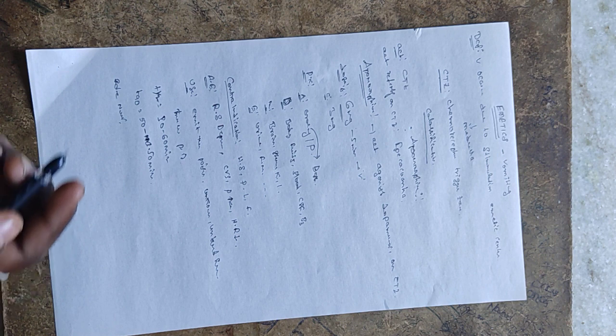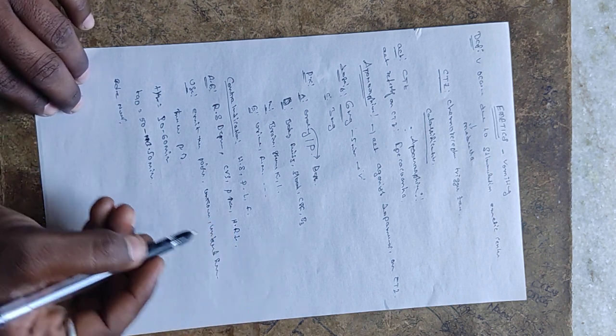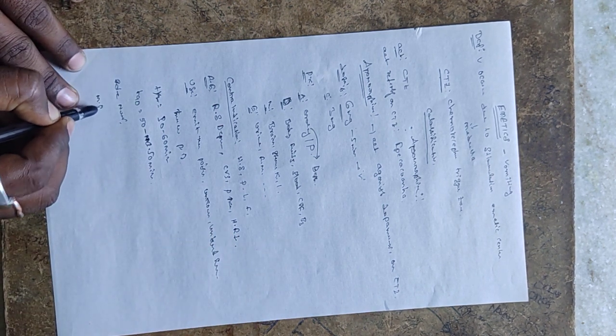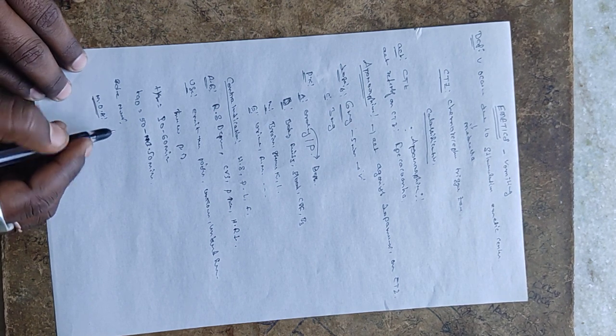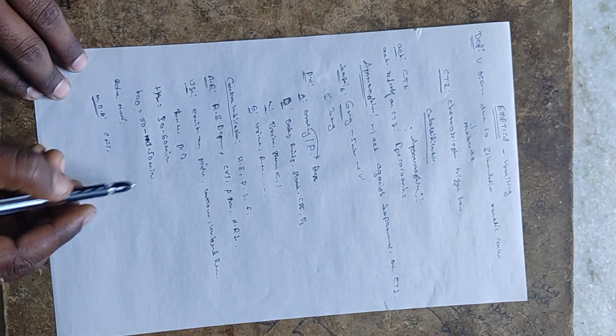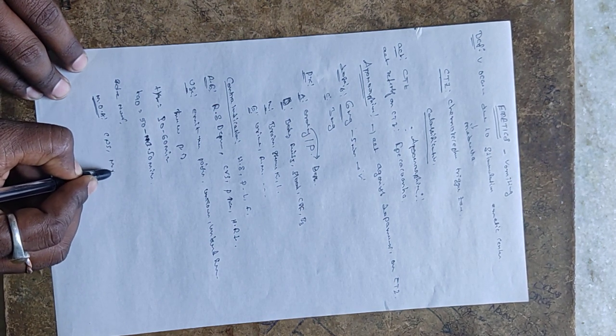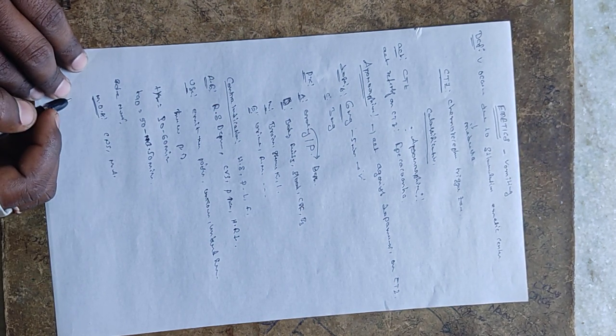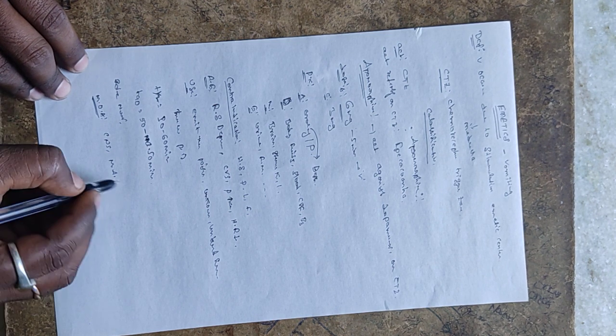So the next one, what is the mechanism of action? These drugs affect the CNS, especially the medulla oblongata.